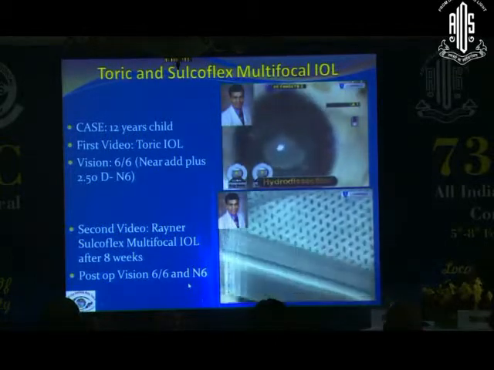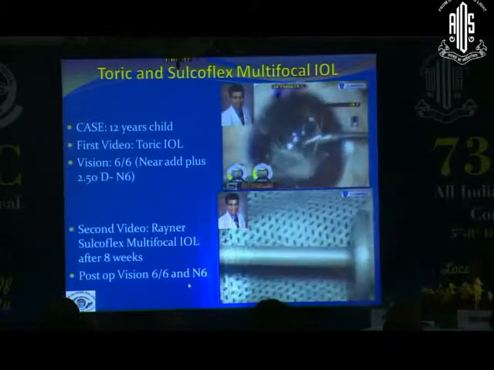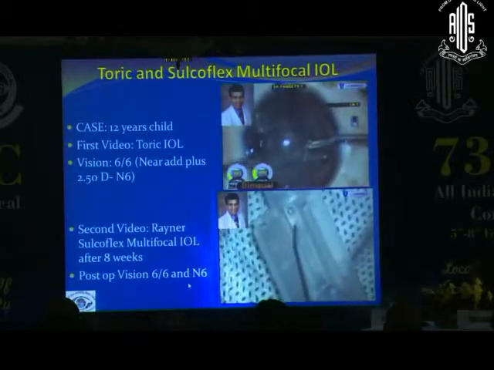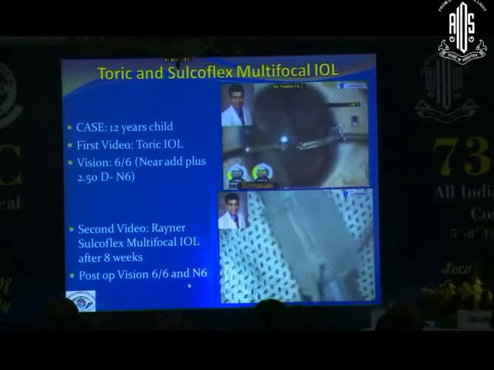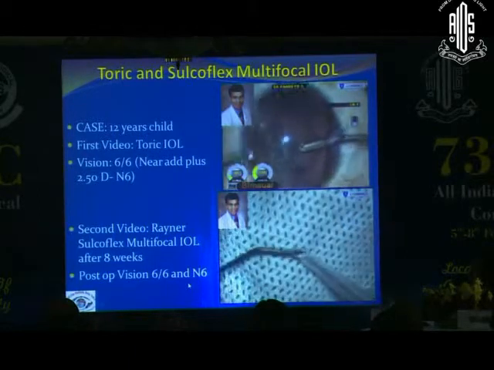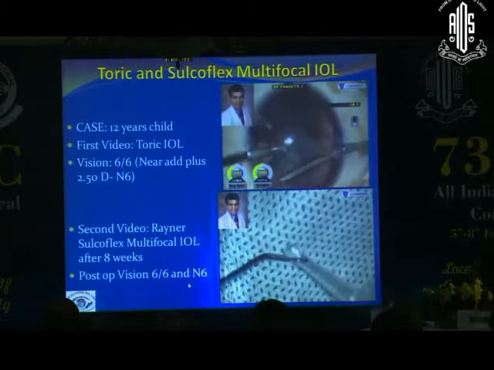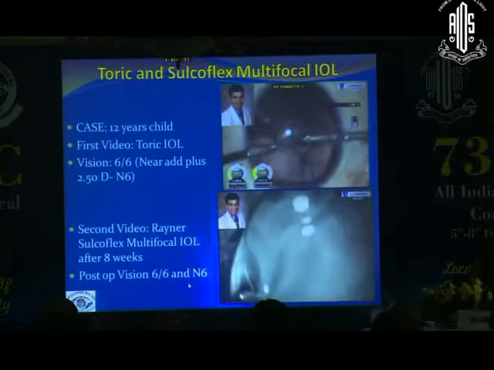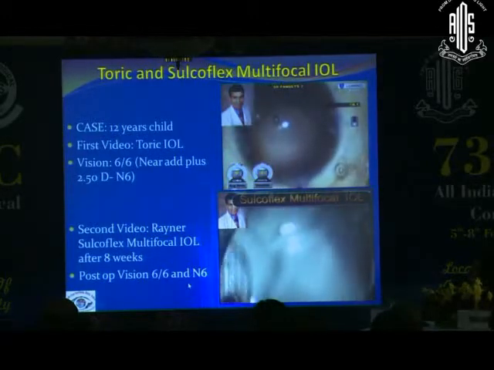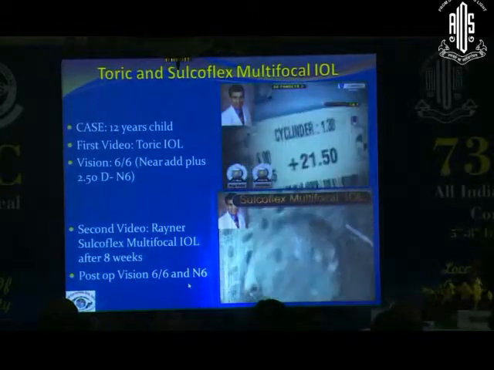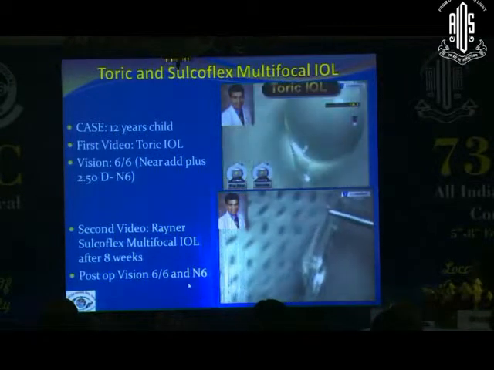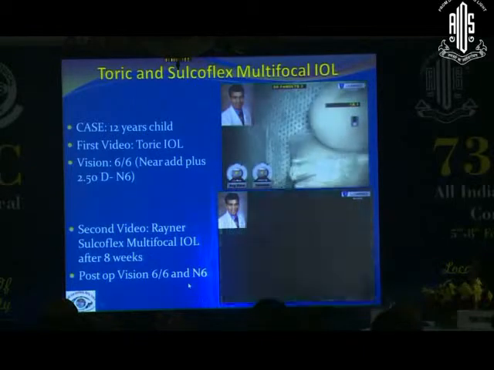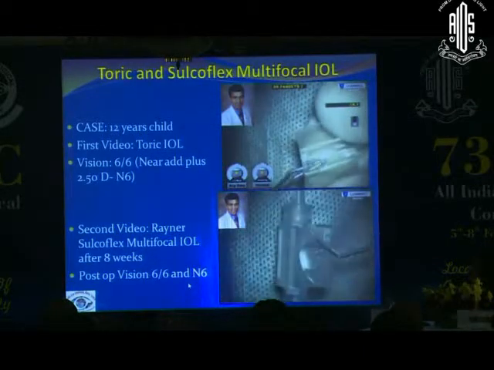First we removed the cataract, and 8 weeks after surgery, we implanted the multifocal Sulcoflex lens from Rayner. This is a very good design for secondary piggyback lens implantation, and you can correct the astigmatism. It is also available in Sulcoflex toric or Sulcoflex multifocal design. So this lens can be helpful to regain a good visual outcome after primary surgery.